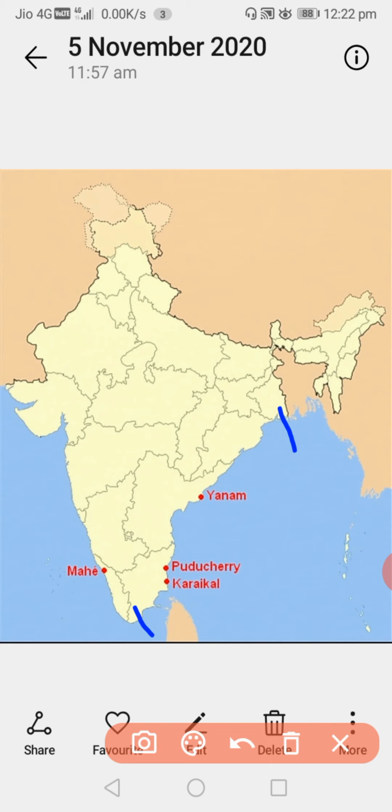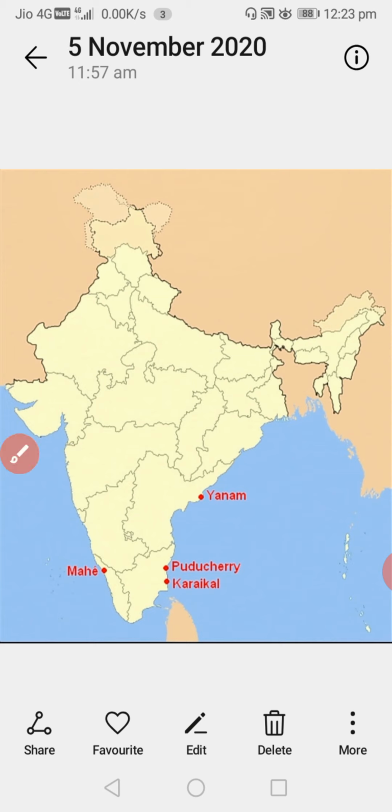From West Bengal to the southernmost tip, what are there? Eastern coastal region. It extends, means it has occupied the place in the east from West Bengal to Kanyakumari. These are the states. I hope you understand.